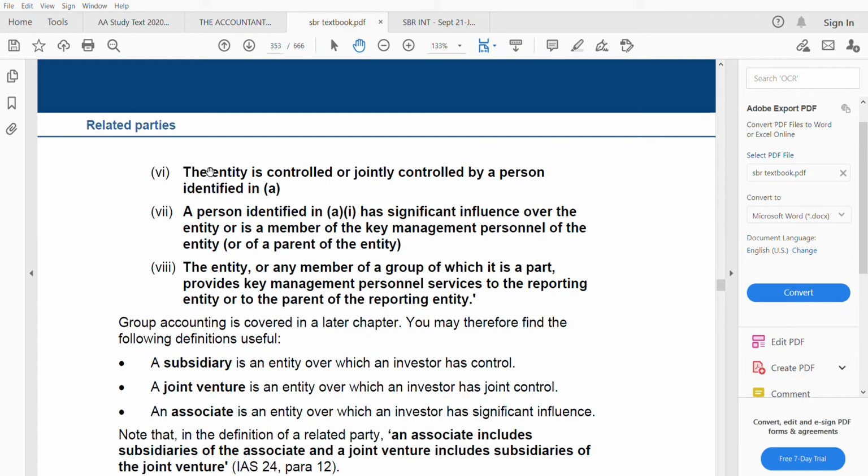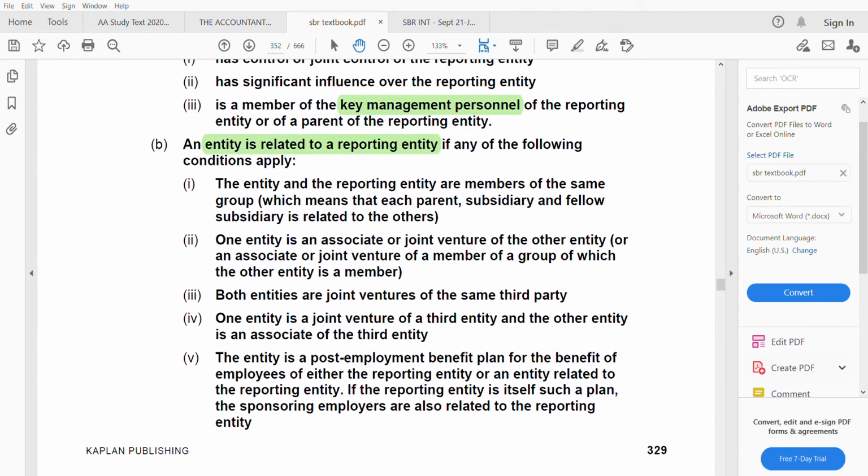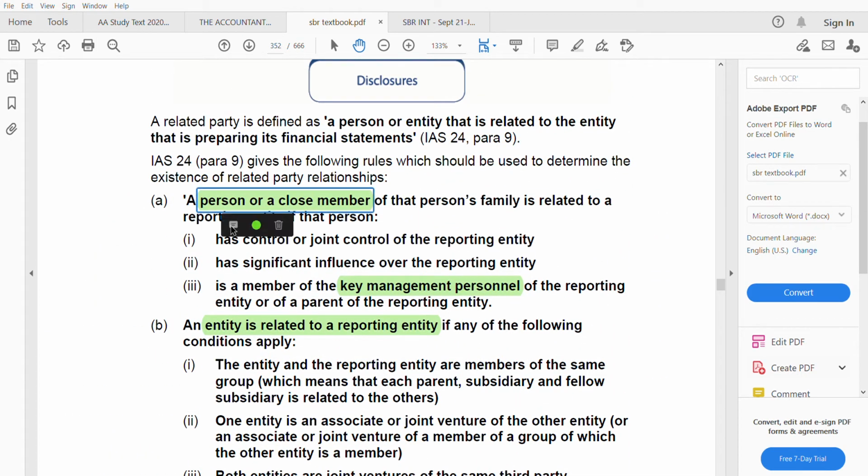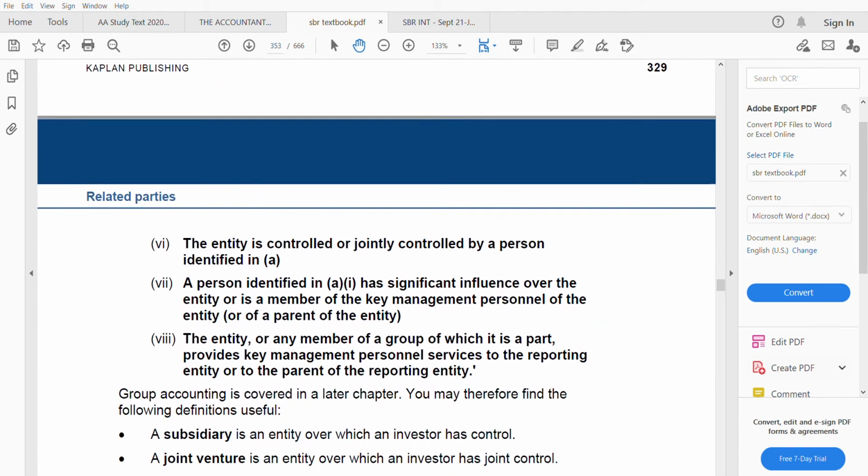The entity is controlled or jointly controlled by a person identified in A. A means the persons or the close family member. It is controlled or jointly controlled by a person, it could be any person identified in A. A means all these three. It could be any one of these who controls or jointly controls the entity.